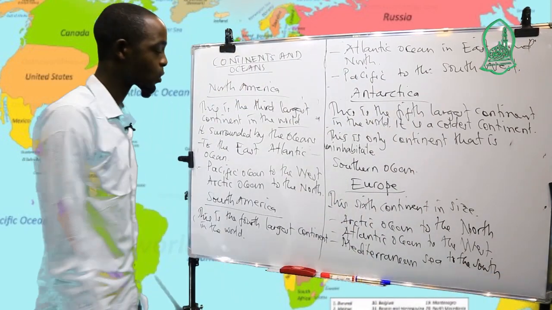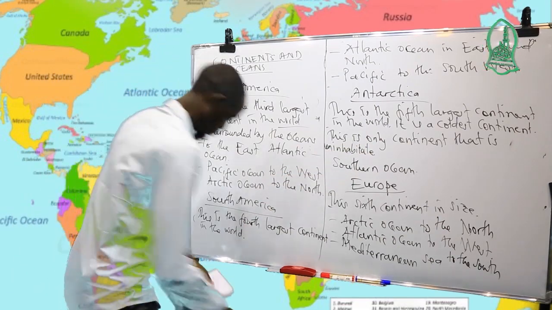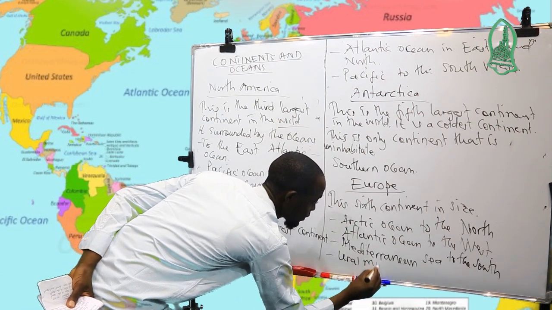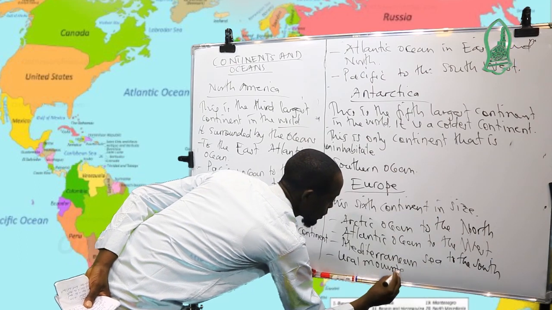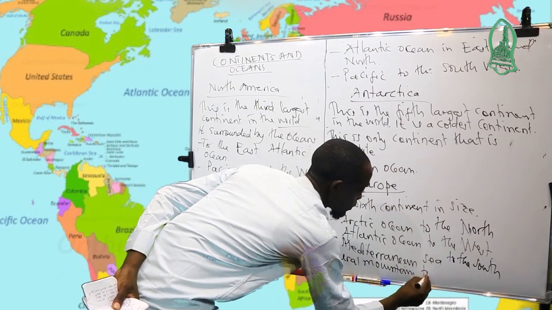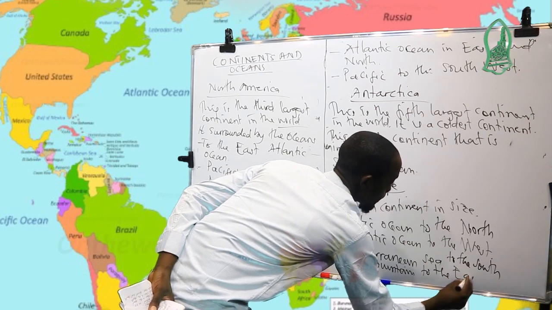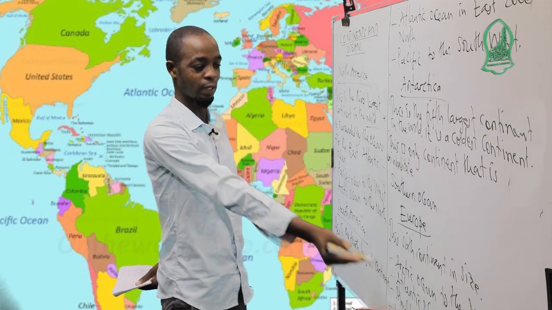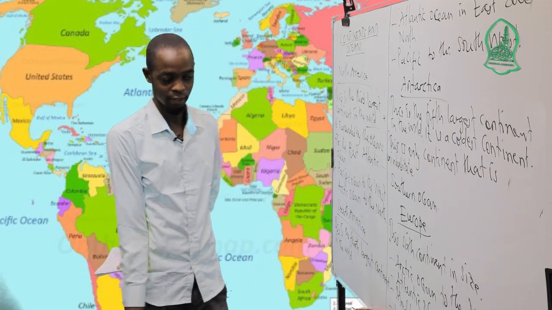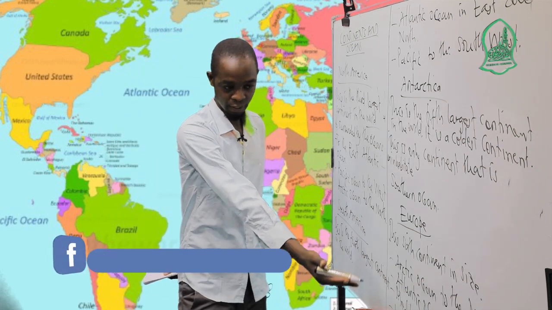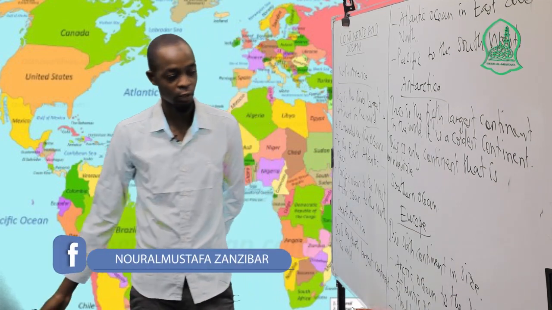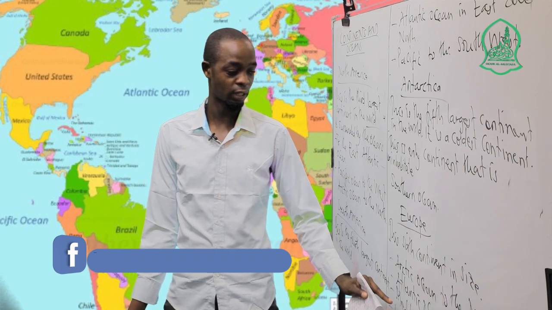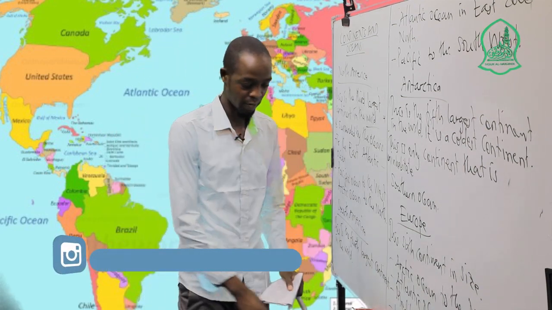In the east side, there are the Ural Mountains. So this Europe is the sixth continent in size, and is bordered by the Arctic Ocean to the north side, the Atlantic Ocean to the west, and the Mediterranean Sea to the south. And also in this continent there are the Ural Mountains in the east side.